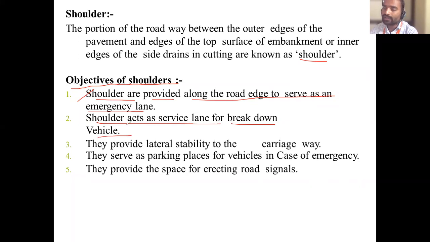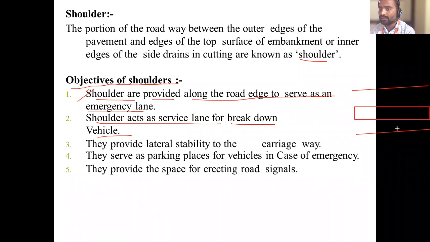In case आपका vehicle जा रहे हैं road के ऊपर, so in case due to some fault your vehicle has breakdown, you cannot stop that vehicle on the carriageway. Carriageway के ऊपर stop नहीं करने का. Where you have to stop? You have to take that vehicle off the road. Okay, this is entire road. अब ये road में this is the carriageway. This is shoulder. Your vehicle is going here. In case due to any fault, if your vehicle is stopped, you are not supposed to stop on this carriageway. You have to move the vehicle onto the shoulder.